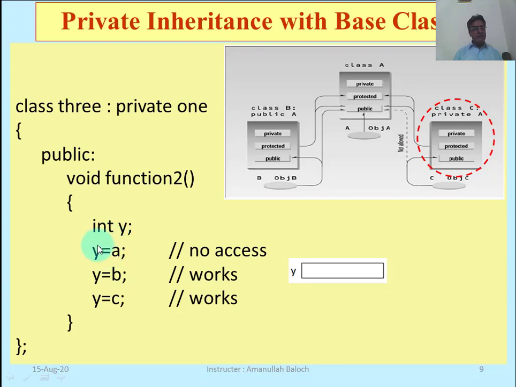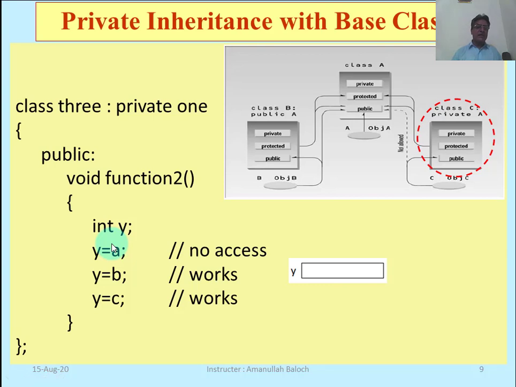Can we assign the value of a to y? No, because it is a private member of the base class, and a private member cannot be accessed outside the class. Can we assign the value of the protected member of the base class, that is b, to y? Yes, it will work, and this statement is correct. The public member of the base class can also be accessed, that is, y is equal to c. This will work here.